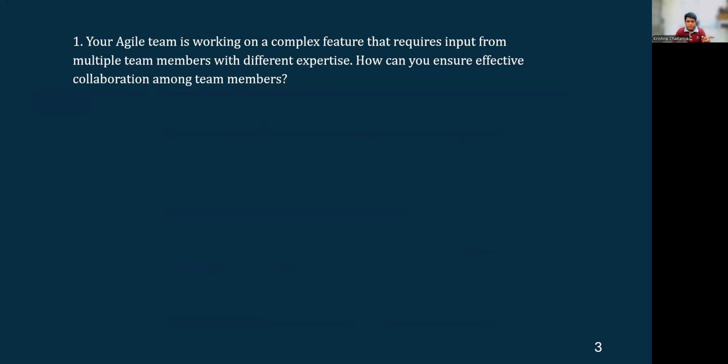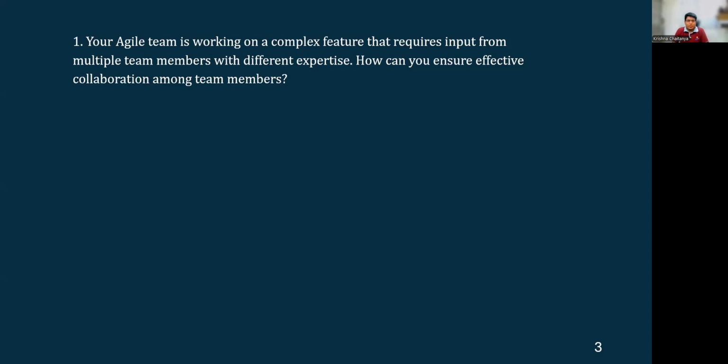So if you have understood the previous slide, how to read the questions and especially the lengthy questions, we have to read the last lines first. By the time we get to the last line here, how can you ensure effective collaboration among team members? That means you'll have to go back and understand the situation once again. So to avoid this, in case of lengthy questions, always read the last lines first so that you can understand the context, what is being asked from the question, and then you can read the first lines again. Then you can understand what the situation is. Okay, so now let's go through it in a proper manner.